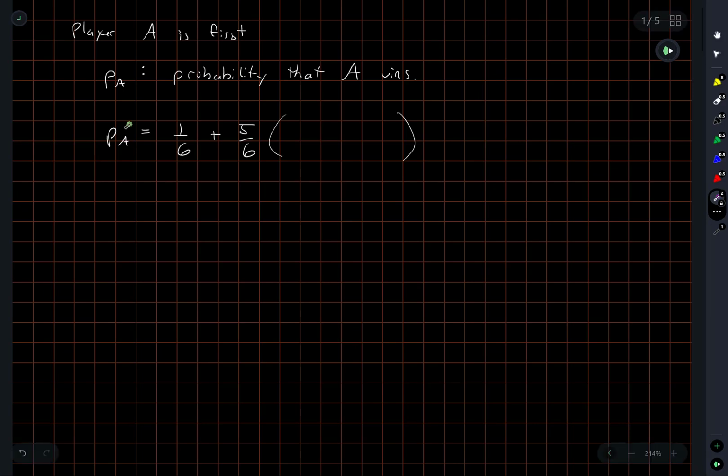So if PA is the probability that player A wins before anyone has rolled a die, and it is not a 6, then the probability that player B wins is the probability that player A was going to win before that. So this should just be PA. And now we just have to solve for PA, right? So I have PA times 1 minus 5 over 6 is equal to